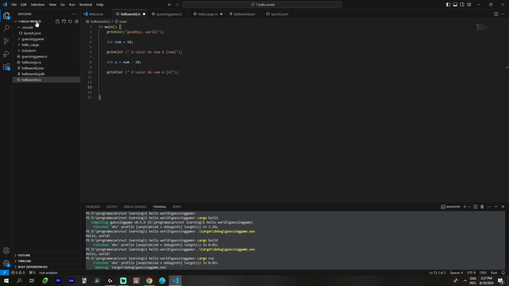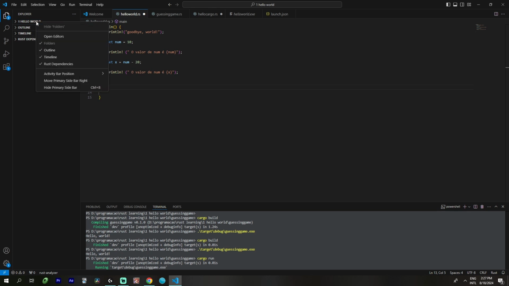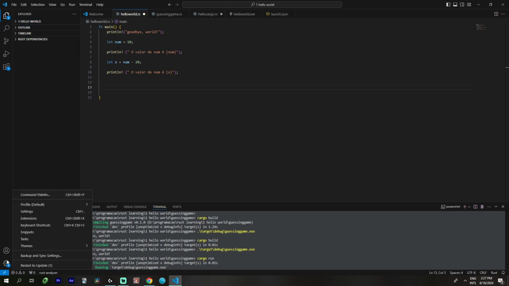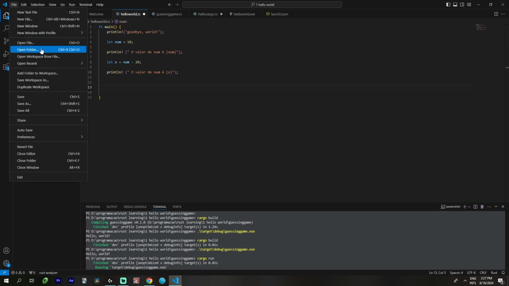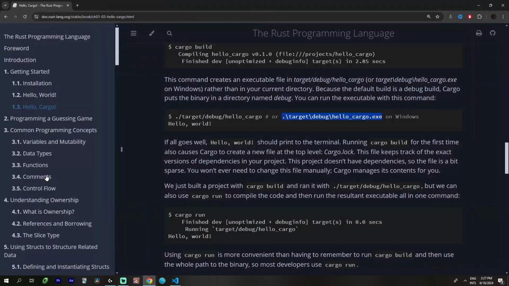So, is this a project? Run the bug. How do I close the project? Open folder, say exit.